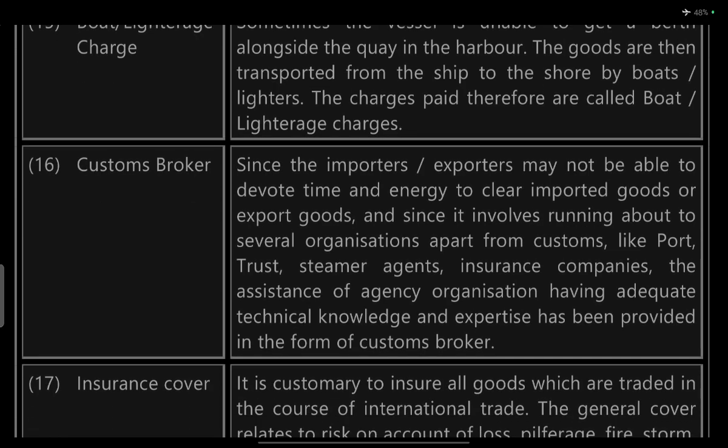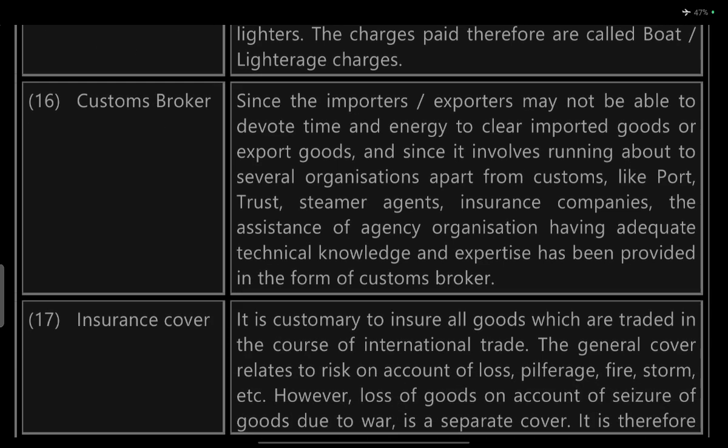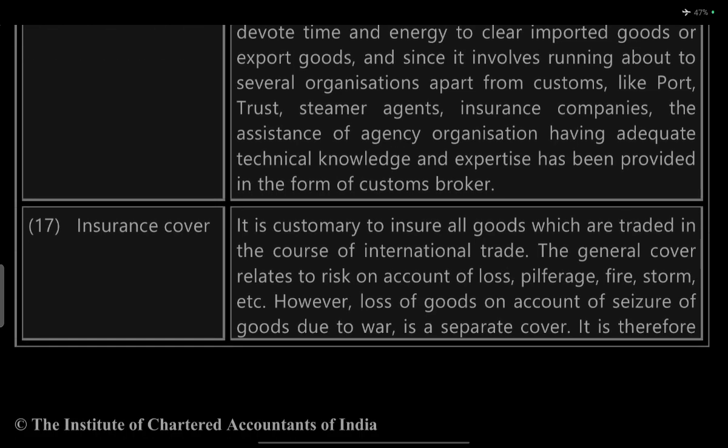Customs broker. Since the importer or exporter may not be able to devote the time and energy to clear the imported and exported goods, which involves running about several organizations, such as customs, port trust, steamer agents, and insurance companies, they take assistance from this agency, which has adequate technical knowledge and expertise in providing forms of customs clearance.